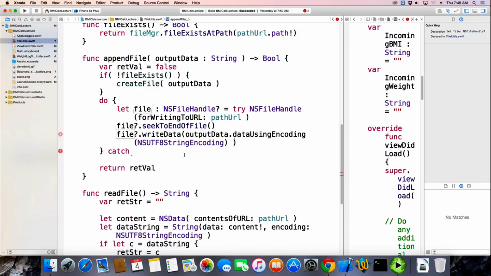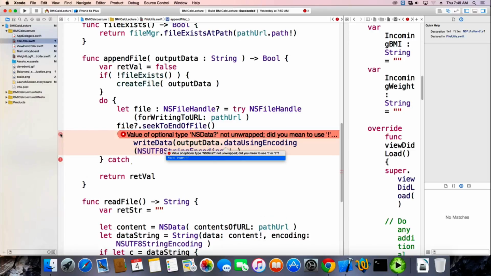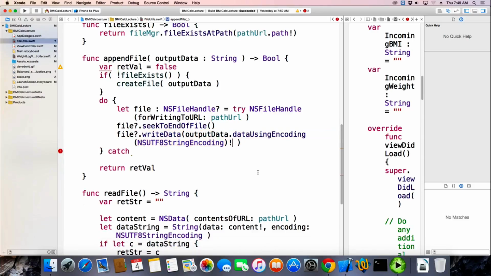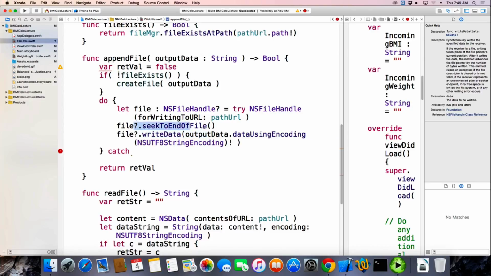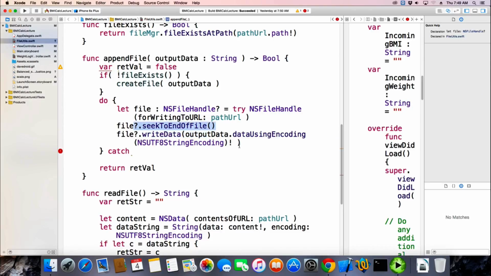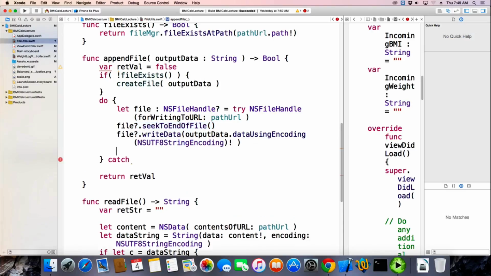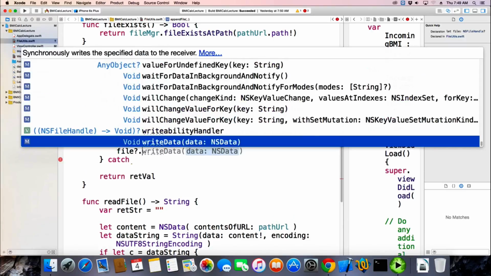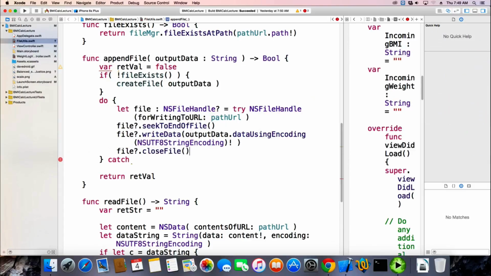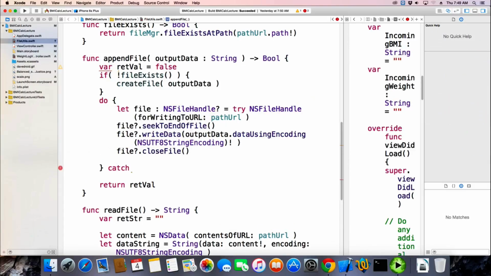So we write it, I'm missing something here. Okay, so it's not unwrapped, so we'll unwrap it. And that will write out our data as bytes to the file at this position, which is at the very end. And once I'm done with that, I have to close the file just like I do in other languages, Ruby. And since that all worked correctly, I'm going to set my return value to true.